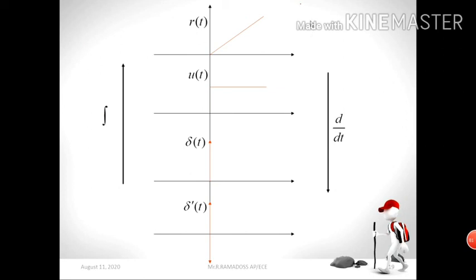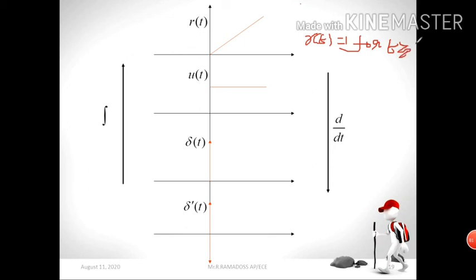Next we move on to ramp signals, R of t. Look at this first figure. This is what we call a ramp signal. The ramp signal condition is R of t equal to 1 for t greater than or equal to 0. I take the pen here.